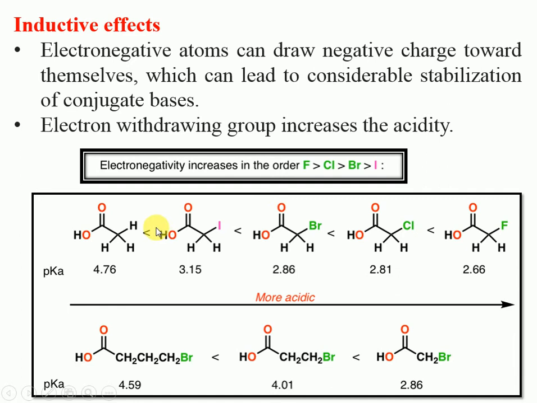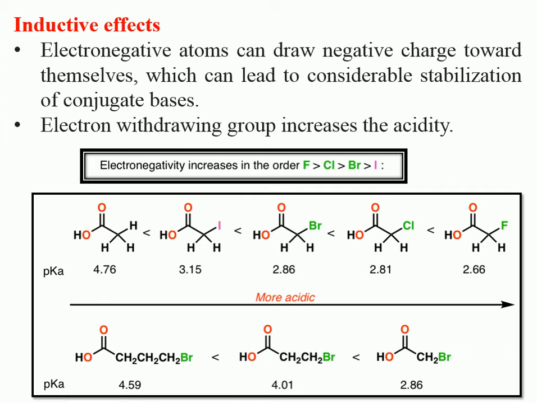In all the cases there is hydrogen, iodine, bromine, chlorine, or fluorine. Out of all these elements, fluorine is the most electronegative, so fluorine will contribute the strongest minus I effect. That's why fluoroacetic acid will be more acidic than chloroacetic acid, than bromoacetic acid, than iodoacetic acid, than acetic acid.